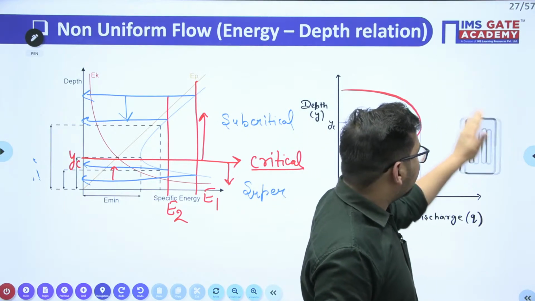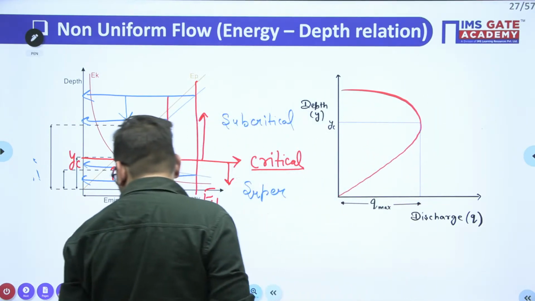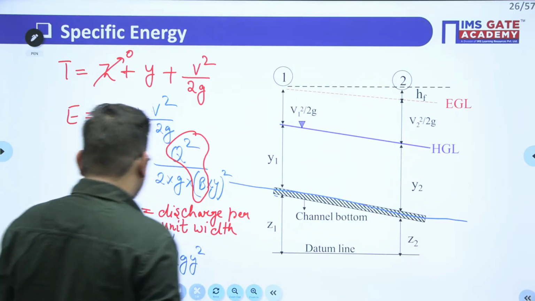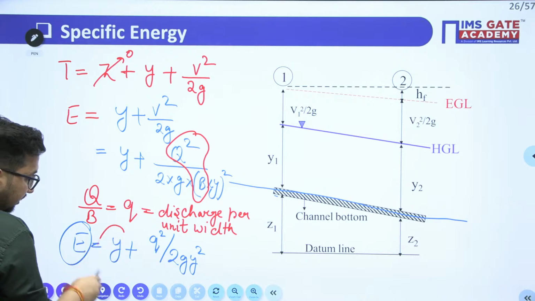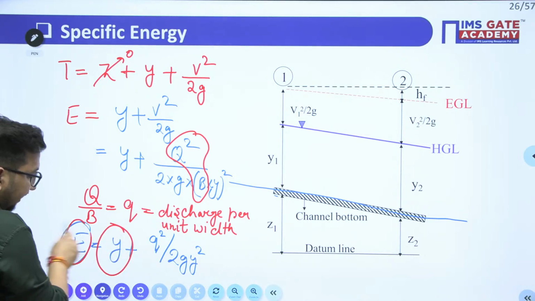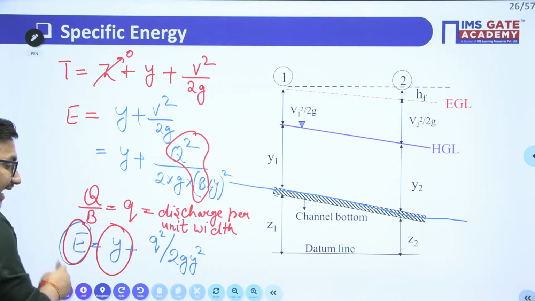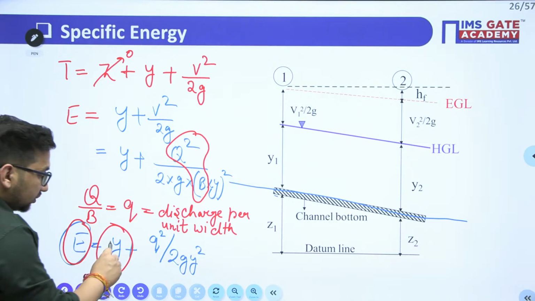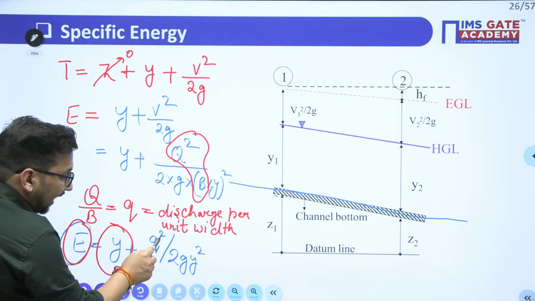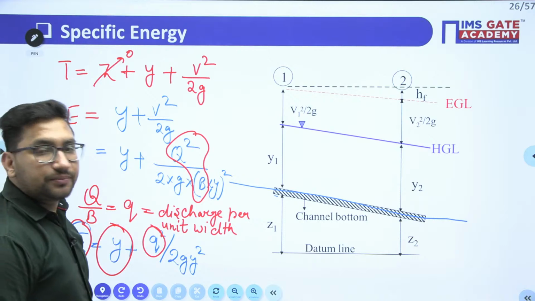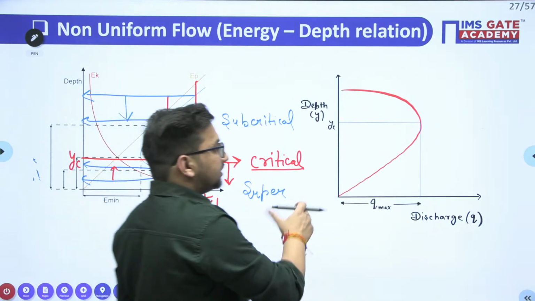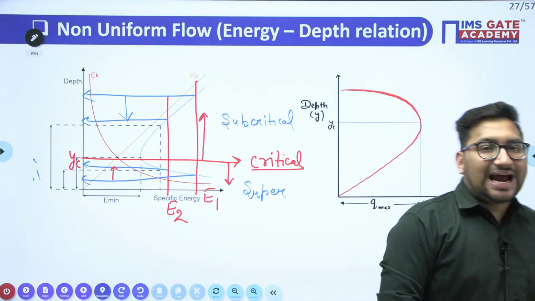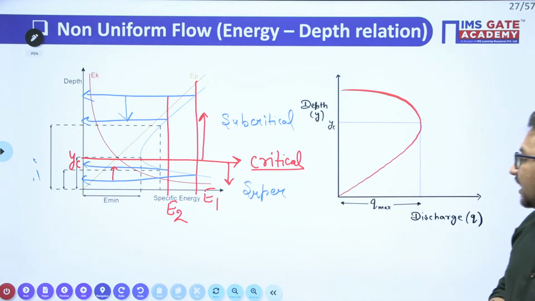If I assume the energy to be constant, we have seen the previous relation here. So we have seen the variation of energy and variation of depth. If I keep this energy constant and I want to see the variation between this depth and discharge per unit width, so this is the variation of your discharge per unit width and the depth of flow.